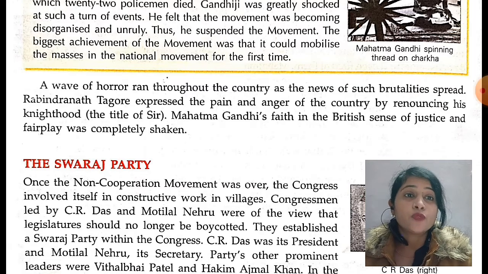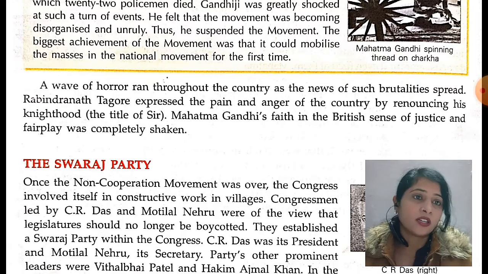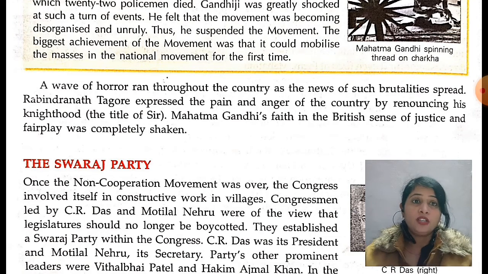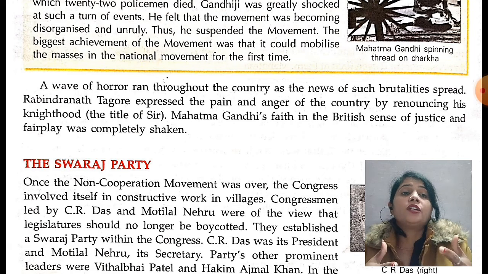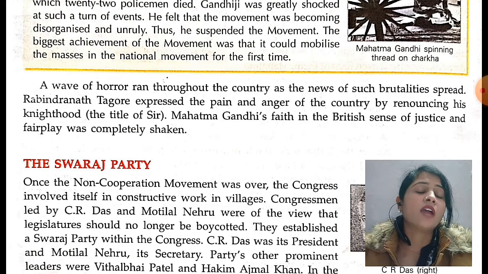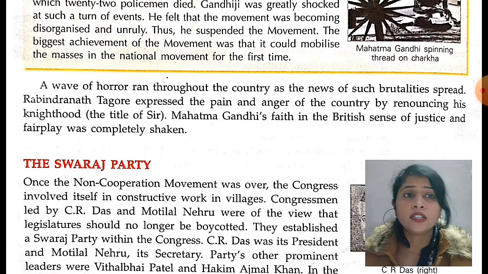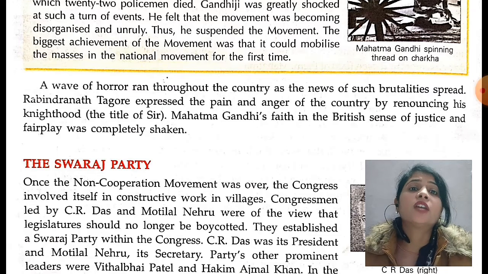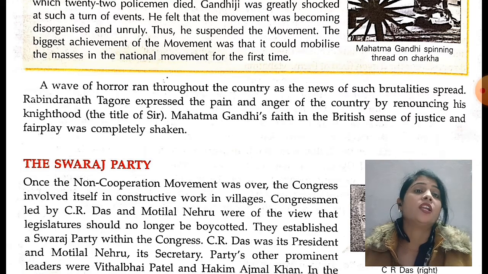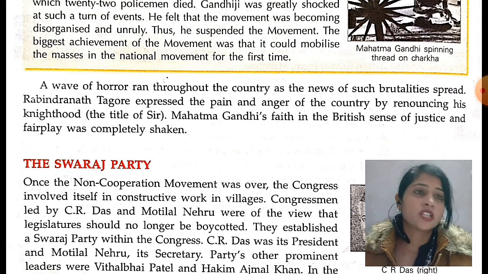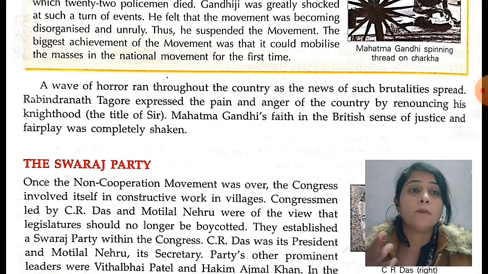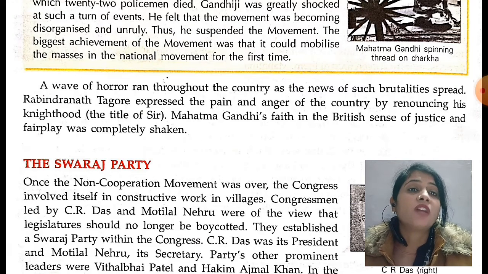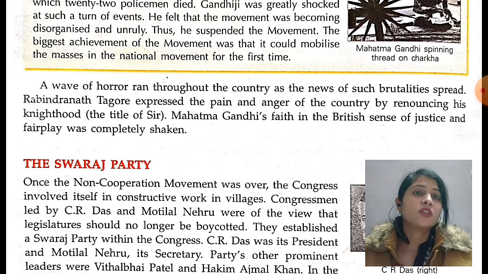Mahatma Gandhi's faith in the British sense of justice and fair play was completely shaken. When Mahatma Gandhi saw this kind of act of the British, his faith in the British government, that they would uphold justice and fair play, understand the feelings of the Indians and do justice with us, was shaken by seeing this black day. By seeing the Jallianwala Bagh massacre, Gandhiji was completely shaken.